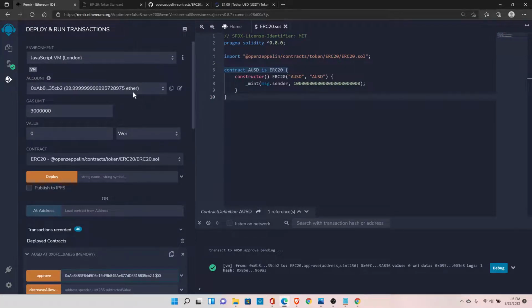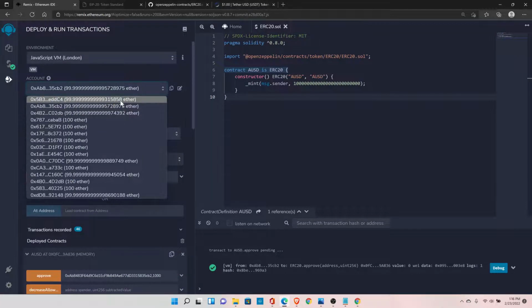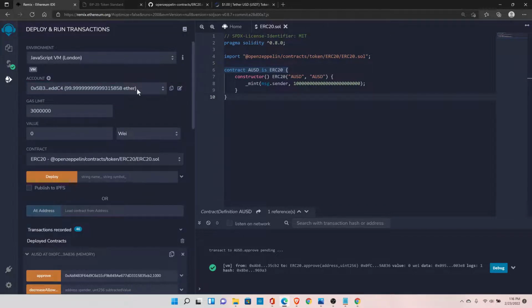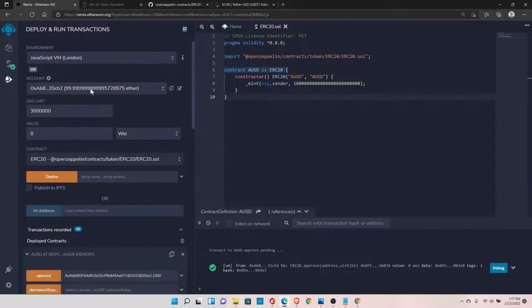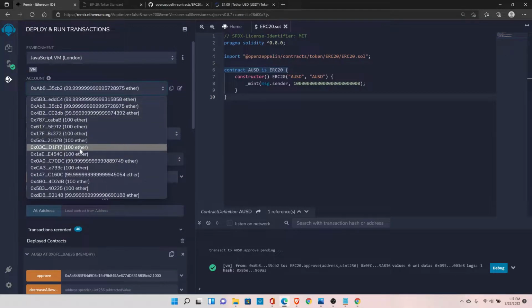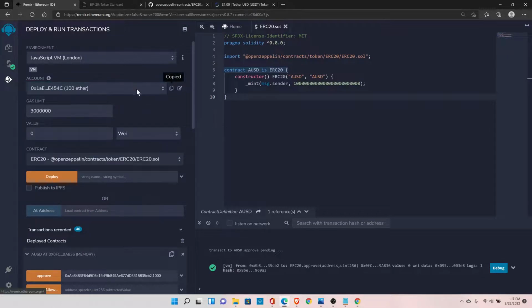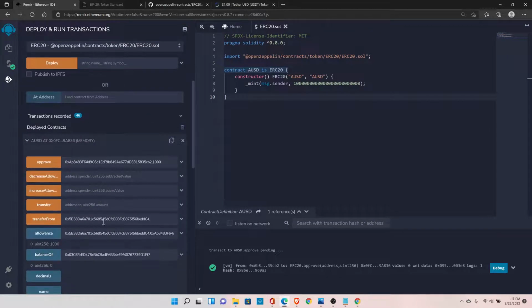So make sure this account is selected, and first we need to copy the address of the owner who was the original owner, and then make sure this account is selected who was authorized to spend those funds. So now give the address of the owner, because that is what is written into the smart contract. And now, to whom you want to transfer? Pick any random address. Let's say I pick this one ending with 4C, and I can give this address here, and I want to transfer 1000 wei.